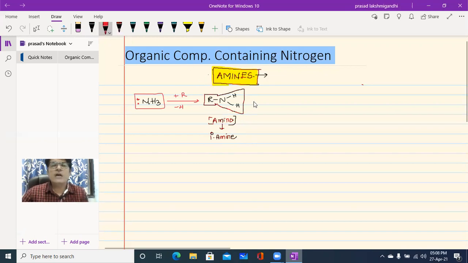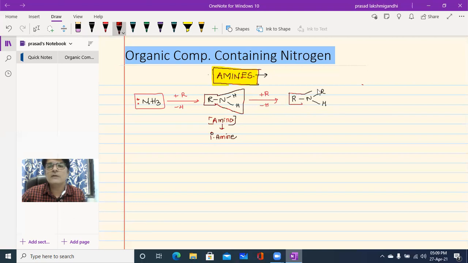Removal of one more hydrogen from the primary amine and addition of another alkyl group gives R N R, with the hydrogen remaining.